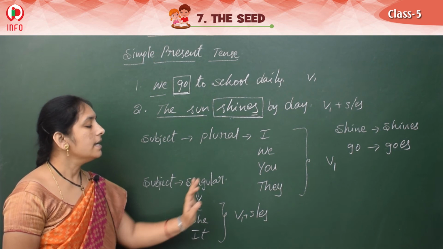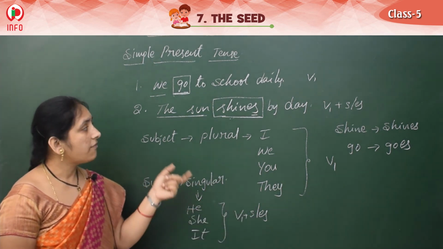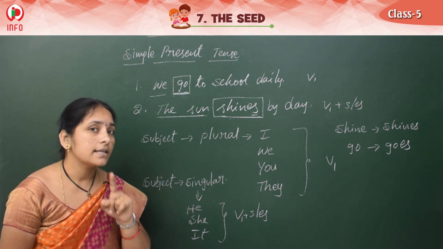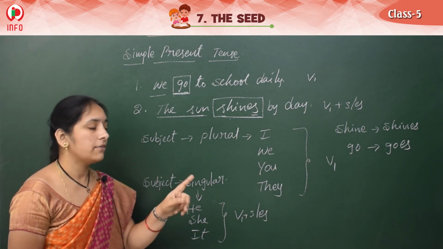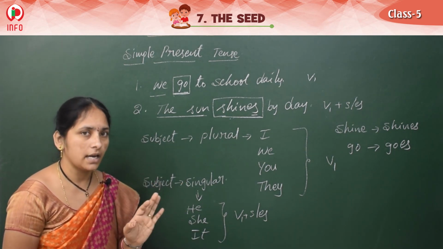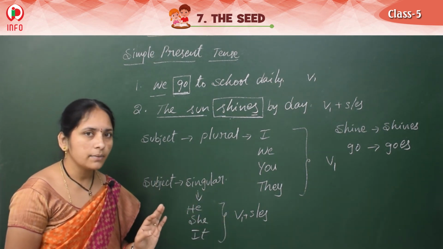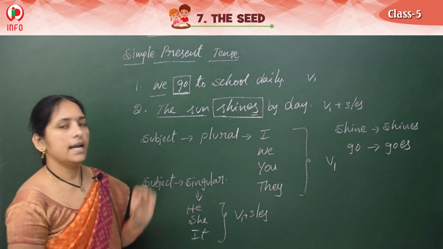If we get it, then we should write V1 S or ES. For the verb we should add S or ES. We should add this S or ES only to the first form of the verb V1, not to V2 or V3 or V4. Only to the first form of the verb. Clear this one? Understood this? Let's do some examples on this. Yes, see this one.